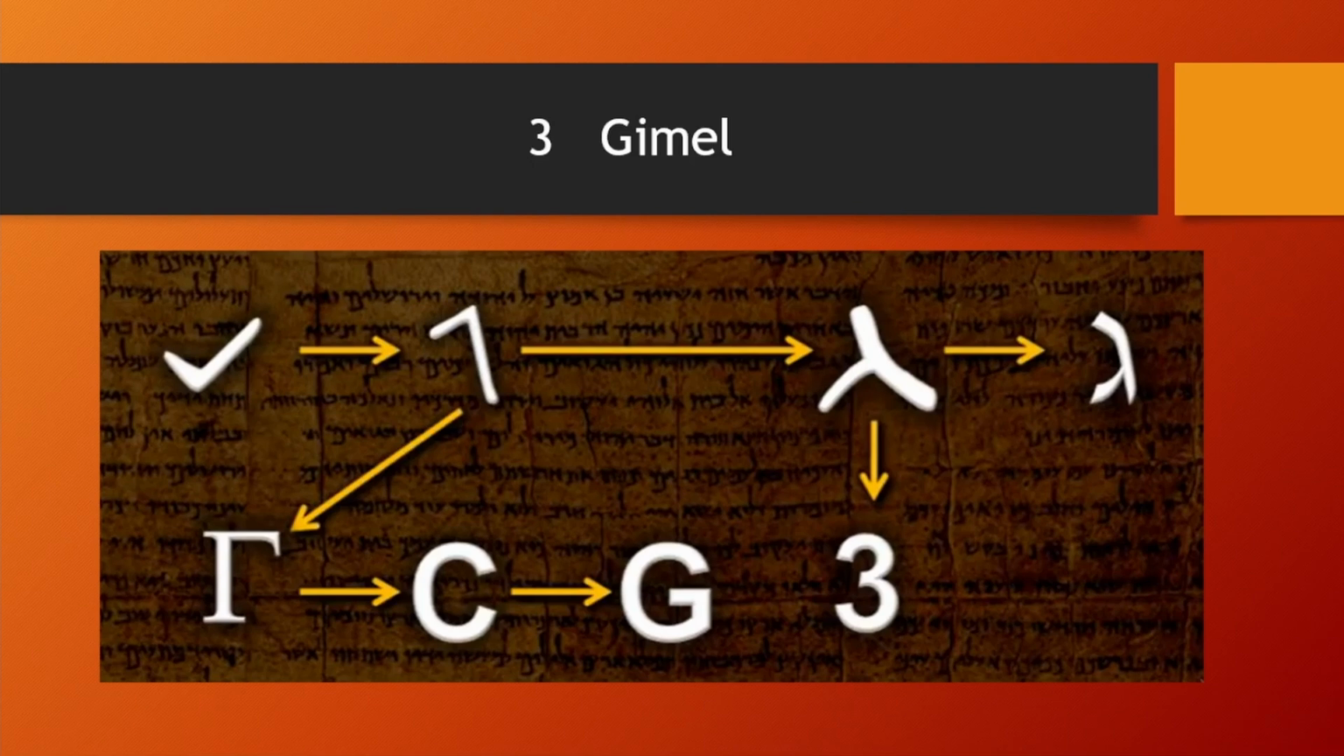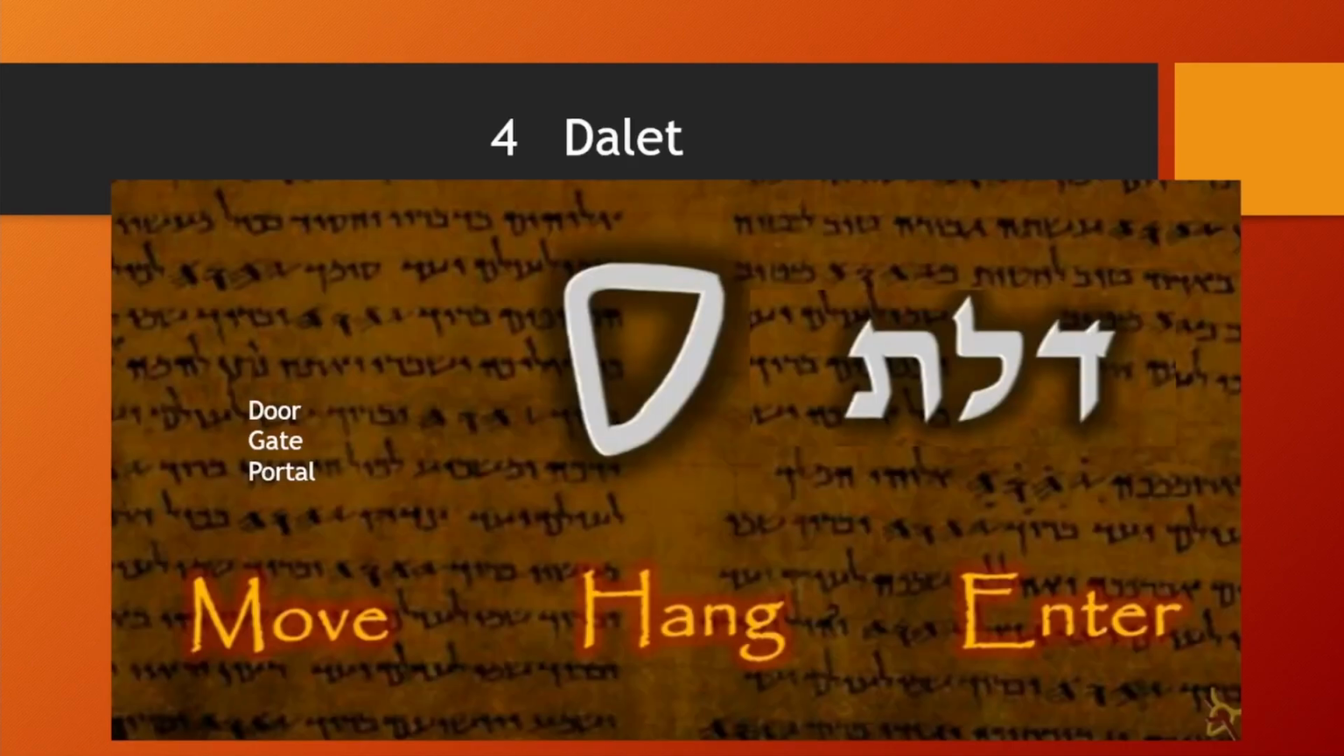The father is doing it. Who is doing it? The father is doing it. Let's look at Dalet. Dalet is the fourth Hebrew letter and it represents a door, a gate, or a portal.